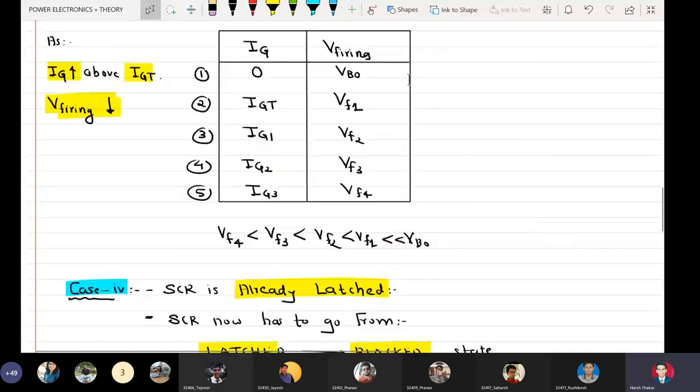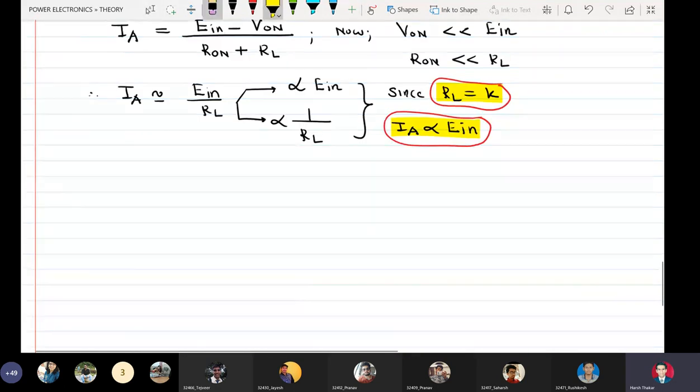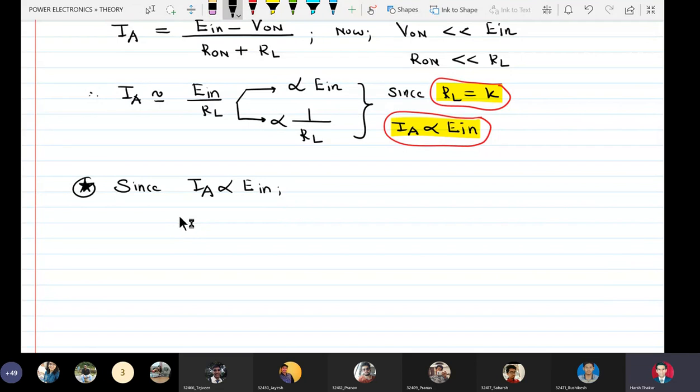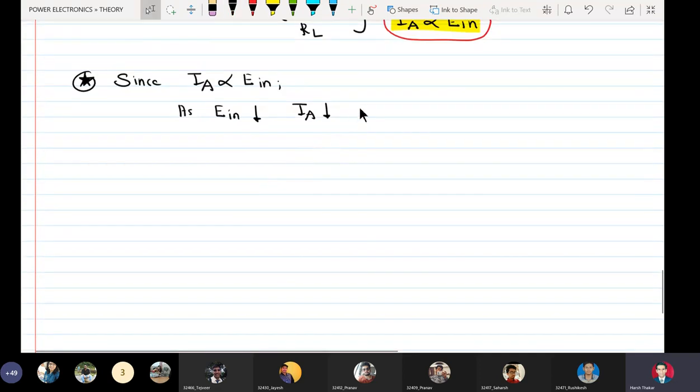So in this case number 4, since IA is proportional to E in, as E in reduces, IA will reduce from Imax towards 0.